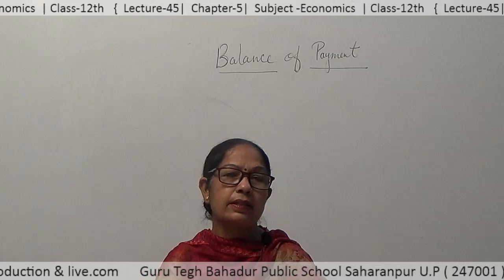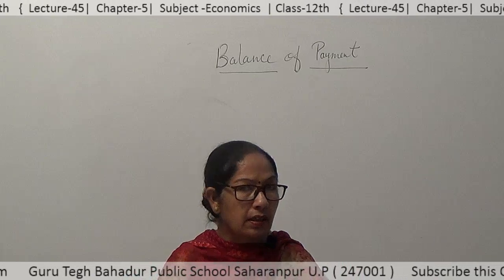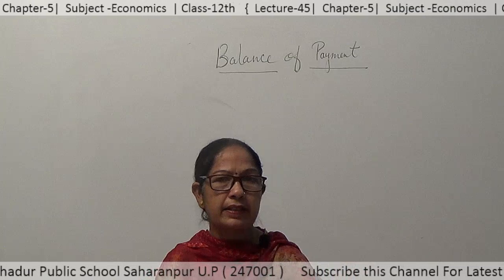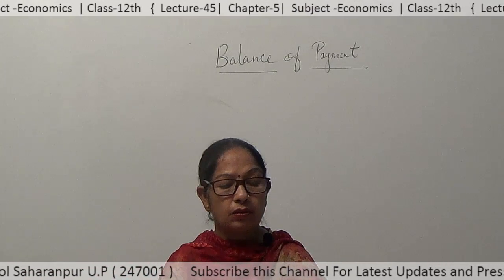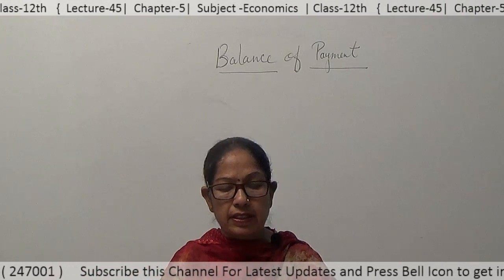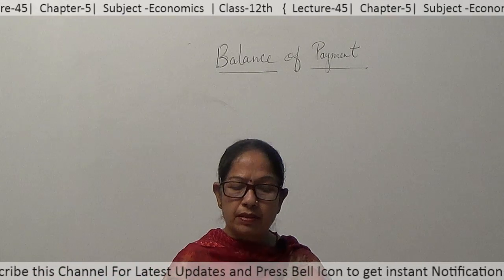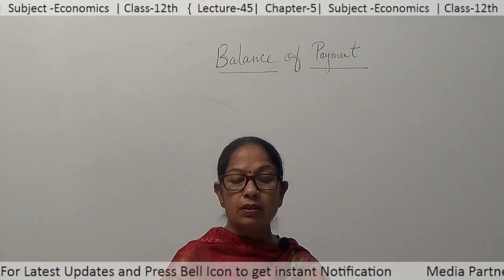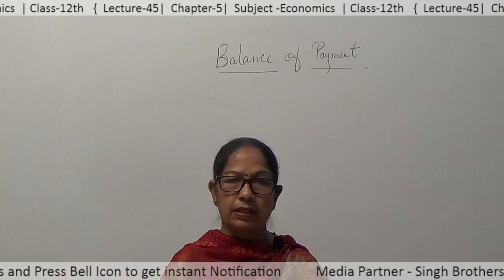In accounting sense, it is always in balance, because if there is deficit in current account, that will be covered by capital account, and credit side and debit side both are made equal. So in accounting sense, it is always balancing, and in operational sense, it is movement of official reserves or accommodating items which impart balance to BOP account. So in accounting sense, overall BOP always balances.